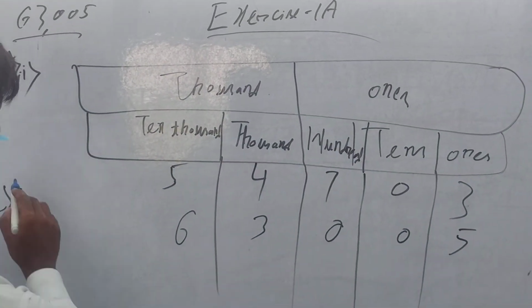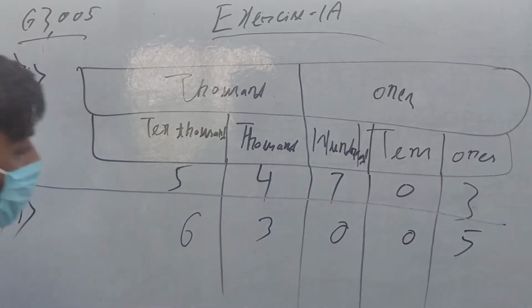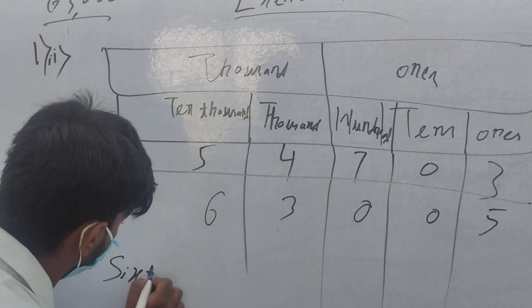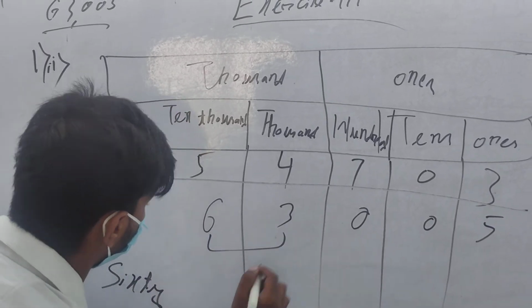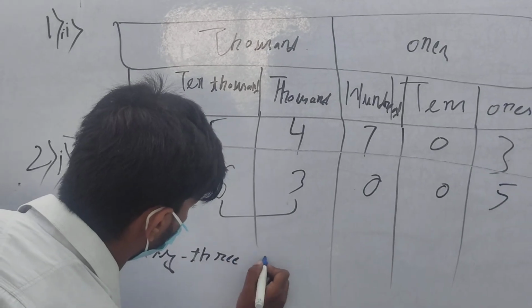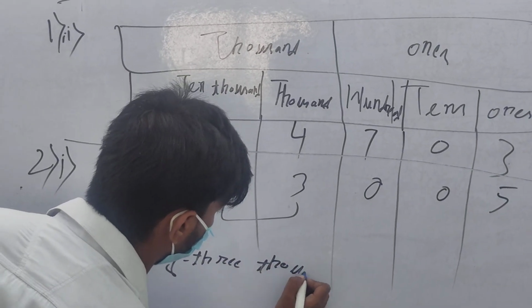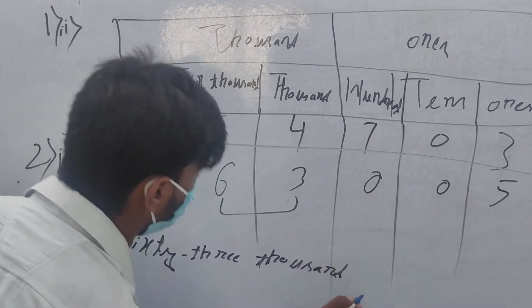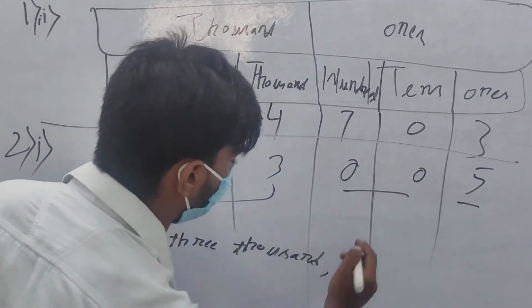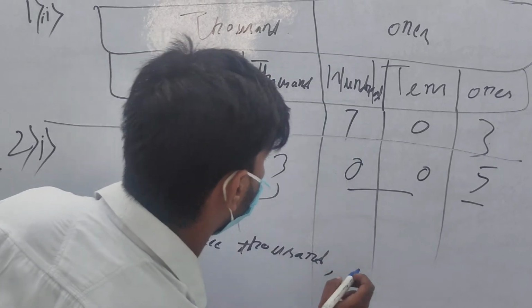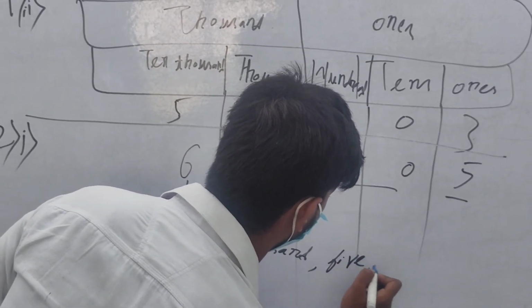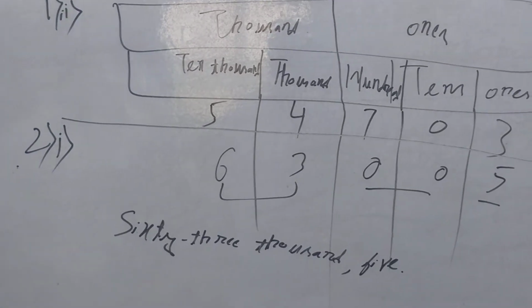As the question has said, we have to write in words. Sixty-three thousand, then the 3 digits over, 63,005. That's right, 63,005.